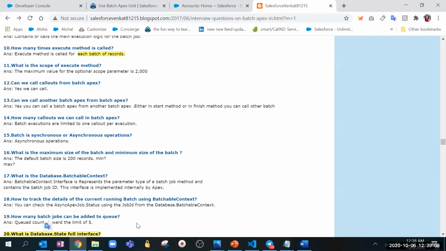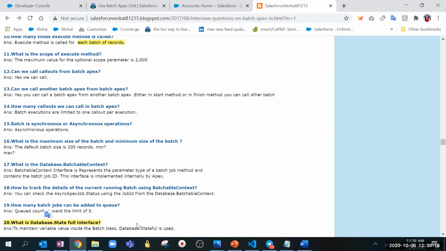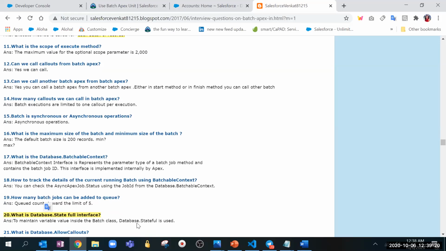If you declare a = 5 in the start method, then in the execute method, a will still be 0. You cannot access the value. So to have access to the variable across all the methods in batch Apex, we implement the interface Database.Stateful, to maintain the state.